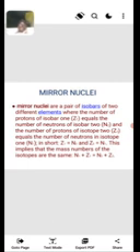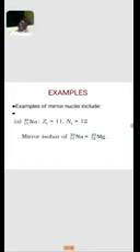So mirror nuclei, a pair of isobars of two different elements, have the number of protons of element 1 equal to the number of neutrons of element 2, or the number of neutrons of element 1 equal to the number of protons of element 2.